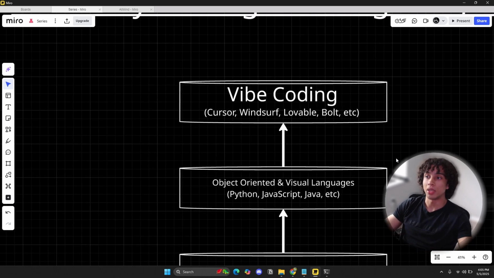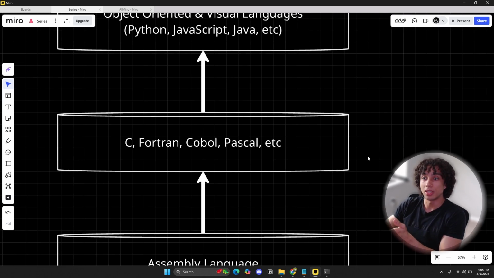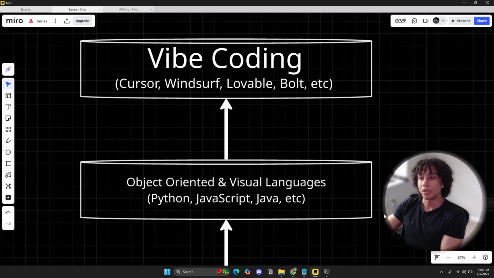Vibe coding is not a bad thing. It's great. We need to use vibe coding. I'll make a separate video about that, but it's also important for us to know the basics of programming and not just totally rely on AI. Just like it's also important to understand C and C++ and what's going on in the computer. It's good to get an understanding of the basics, and then we can continue with higher level programming languages.